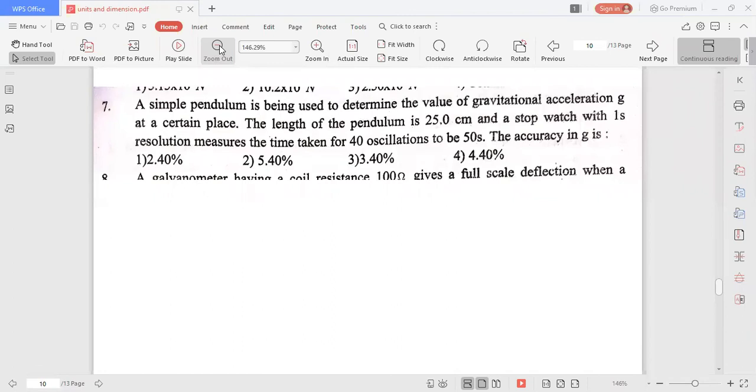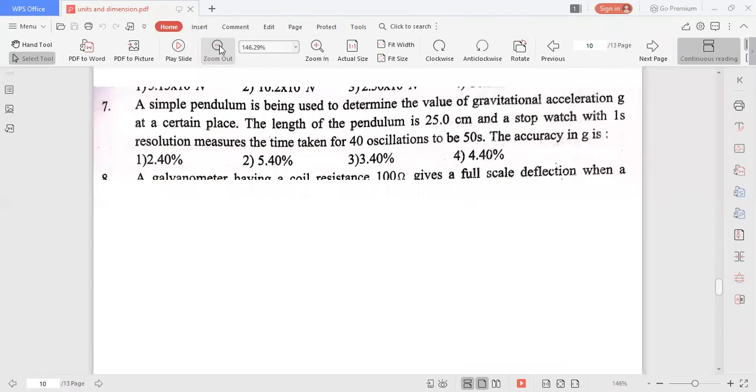You square on both sides. T squared is equal to 4 pi squared into L by g. Or g, because they asked the accuracy in the measurement of acceleration due to gravity, that's why g is equal to something you write. Small g is equal to 4 pi squared L by T squared. This 4 pi squared is the constant. So error in the measurement of g, percentage they asked, because if you see the options, percentage is given.